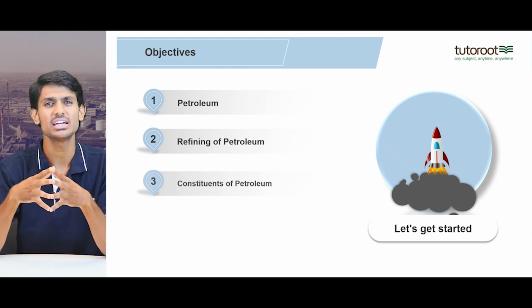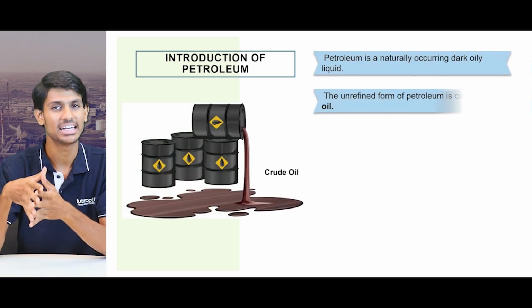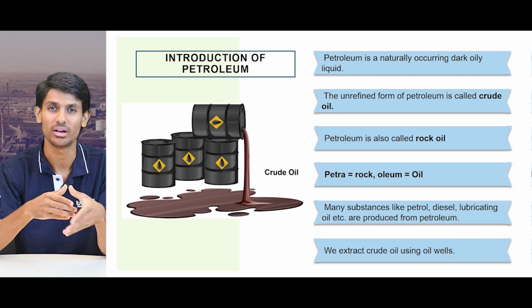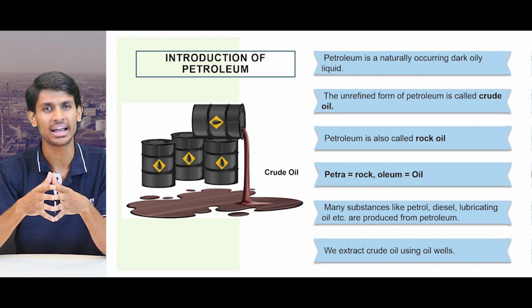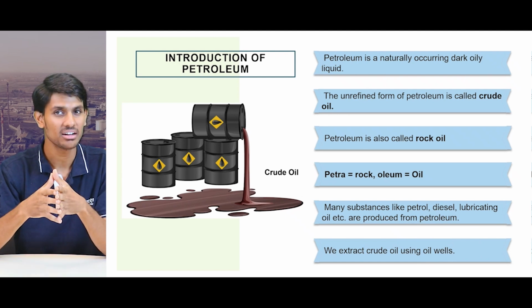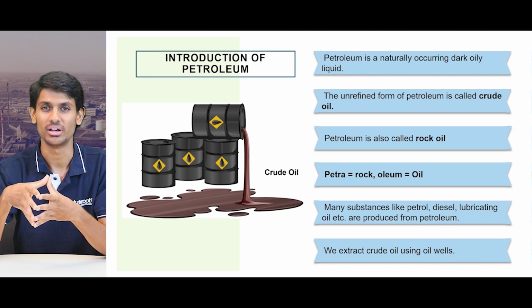Now, let us discuss the introduction of petroleum. Petroleum is a naturally occurring dark oily liquid. The unrefined form of petroleum is called crude oil. Petroleum is also called rock oil. A very interesting fact, the word petroleum is derived from the two Latin words petra and oleum, where petra means rock and oleum means oil.